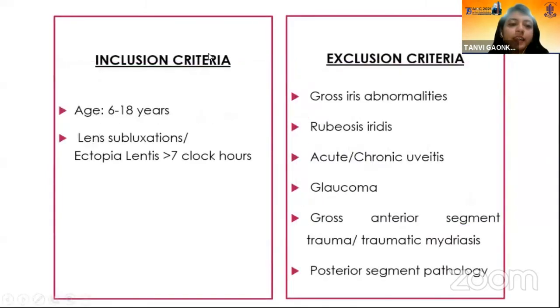So the inclusion criteria included all the patients in the age group of 6 to 18 years with large lens subluxations of more than 7 clock hours. Any patient with gross iris abnormalities, gross anterior or posterior segment trauma or pathology were excluded.